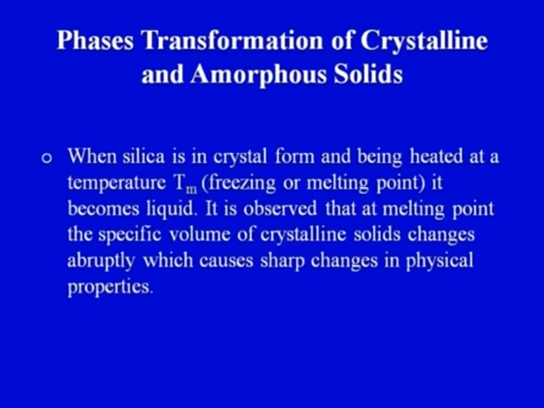Next point, it is observed that at the melting point Tm, the specific volume of a crystalline solid, when silica is in crystalline form, will decrease sharply or change abruptly. The specific volume of a crystalline solid changes abruptly, which causes a sharp change in the physical properties. So this is what we are going to see now with the help of a diagram.